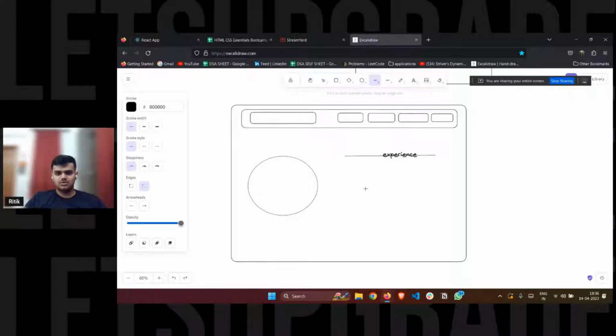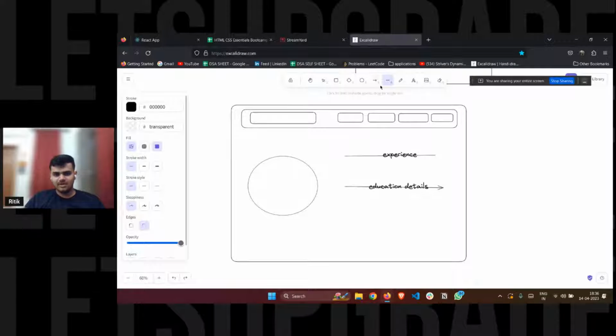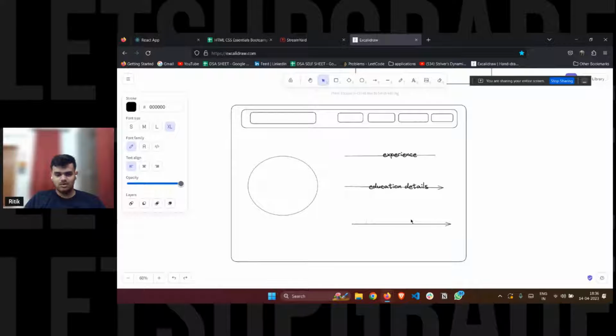After experience, let's suppose your educational details, and let's suppose one more, hobby or something. It could be anything. I'm just making a rough UI here, and you feel free to add anything you want to. I'll tell you the process of how to add it. Let's suppose you have one hobby here.